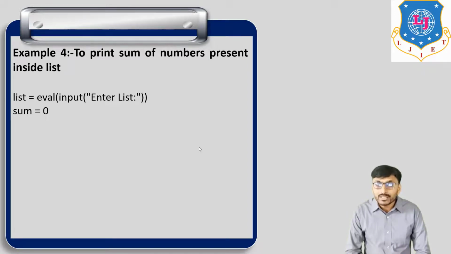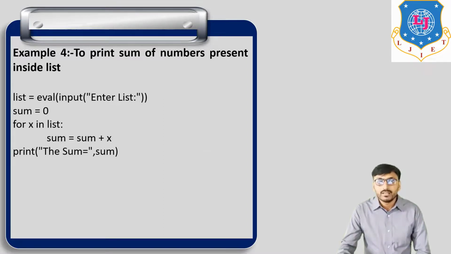Here input is one type of function, and first sum is equal to 0. So for x in list, it means for every element present in the list one by one, first, second, third, fourth, for x in list, then sum is equal to sum plus x.